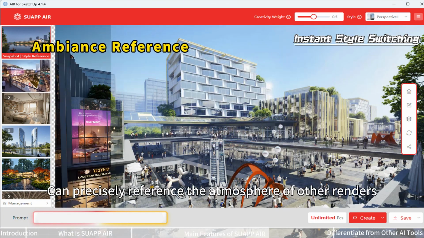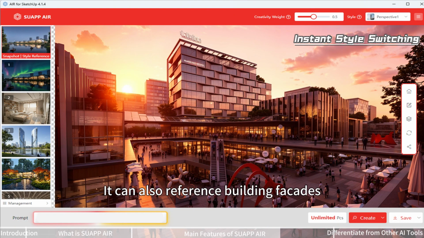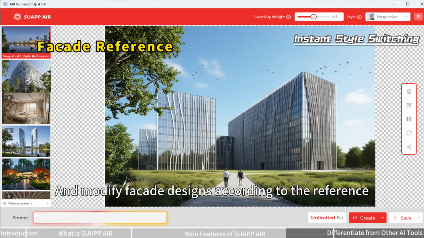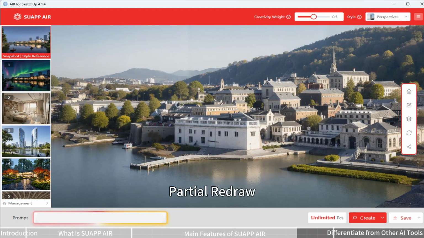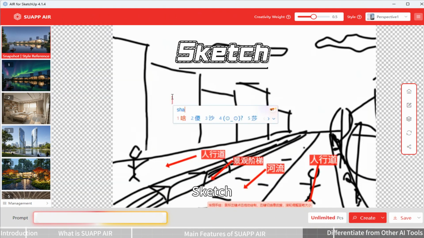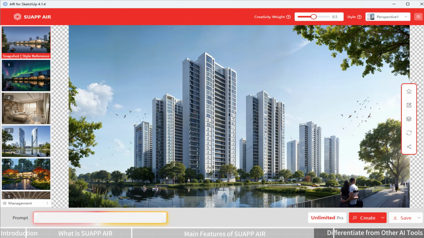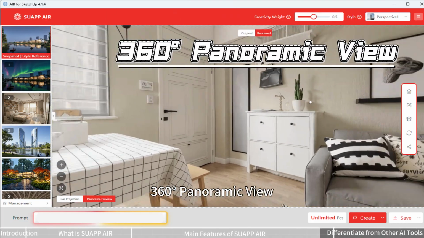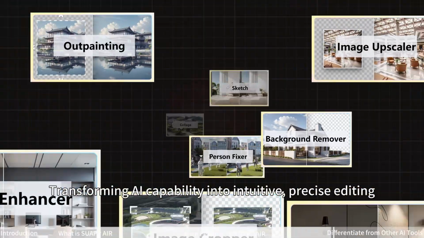Suapp Air can precisely reference the atmosphere of other renders, while keeping the original content and details intact. It can also reference building facades, and modify facade designs according to the reference. Suapp Air offers many other practical features. Partial redraw, sketch, implanting, image enhancer, space lighting, 360 panoramic view, and more powerful editing tools, transforming AI capability into intuitive, precise editing.